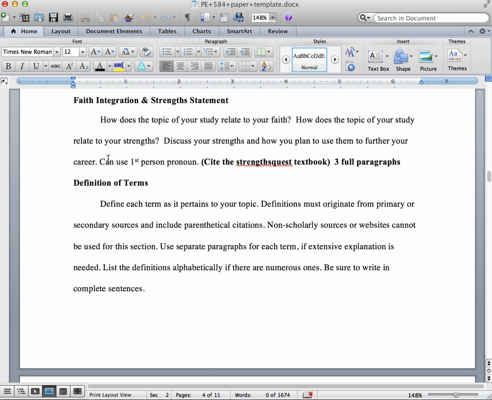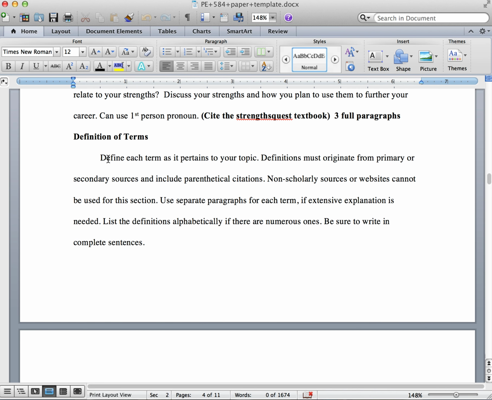In another paragraph, you will discuss your strengths as evaluated by the Strengths Finder assessment that you performed in PE 582. Systematically discuss each of the 5 predominant strengths and explain how those relate to your research and also in your career. You may use first person writing in this section of faith integration and strengths. Please cite the Strengths Quest textbook when discussing your strengths, and plan on this section being 3 full paragraphs.